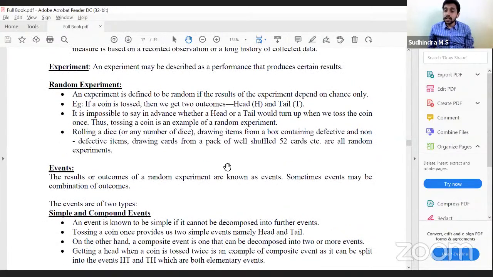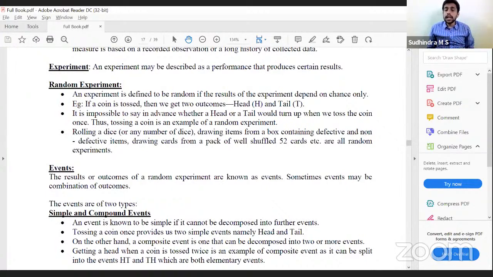Simple event is those events which cannot be decomposed into further events. They are final. They are the basic events. Okay, so they cannot be decomposed further. So if I toss a coin once, I'll get one head or I get one tail. I cannot further divide them. Therefore, they are called simple events. On the other hand, composite events are those events which can be decomposed into two or more simple events.